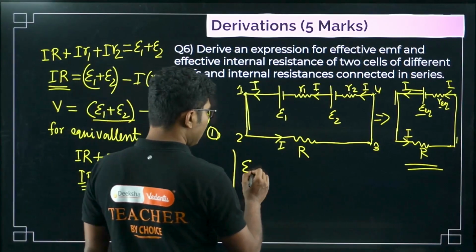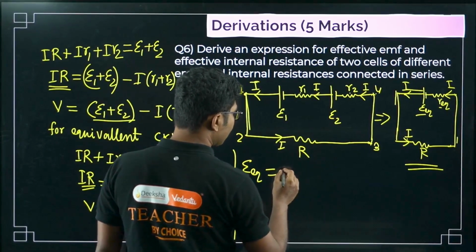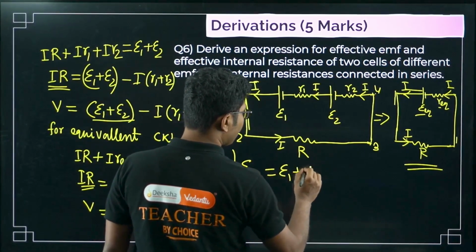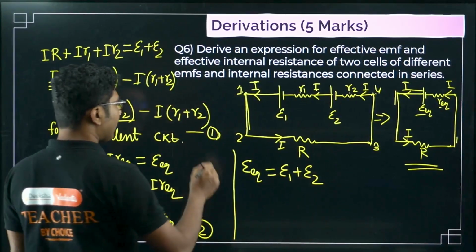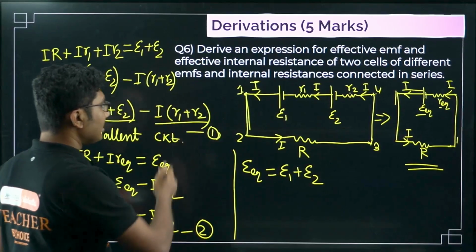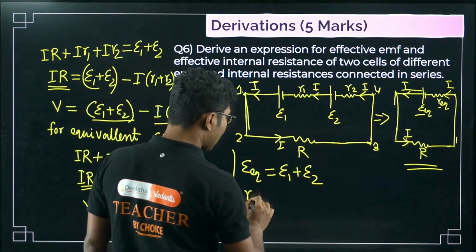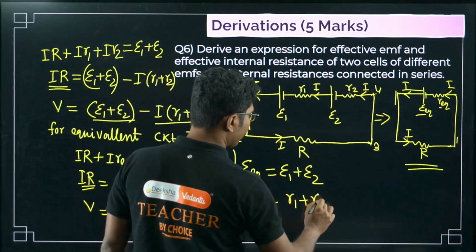So comparing this, we can say 1 and 2, epsilon equivalent is equal to epsilon 1 plus epsilon 2, right? Now, what else can we say? These two terms have current I, so whatever the constant should be equal, so R equivalent should be equal to R1 plus R2.